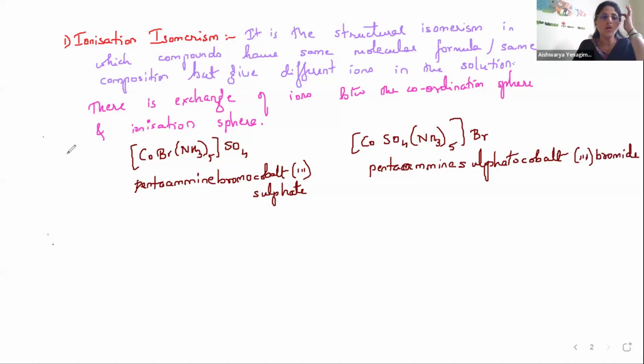Look at the coordination sphere and the ionization sphere: in each, this is the coordination sphere and this is the ionization sphere.